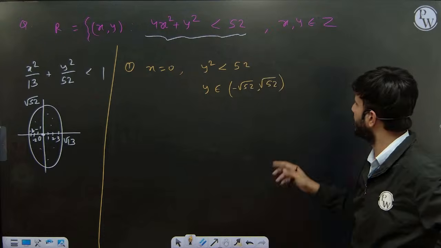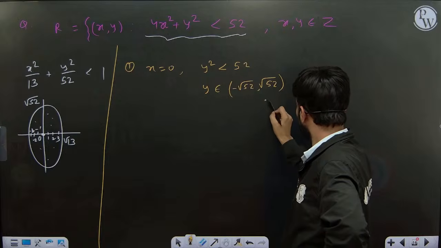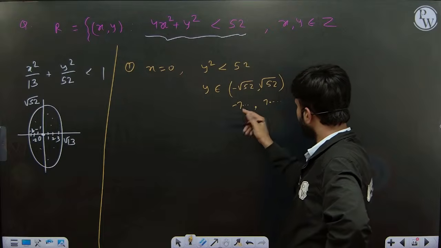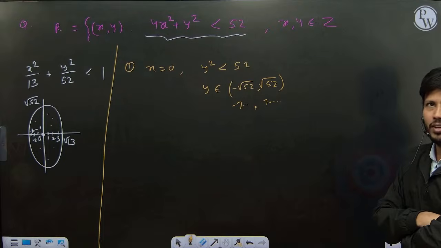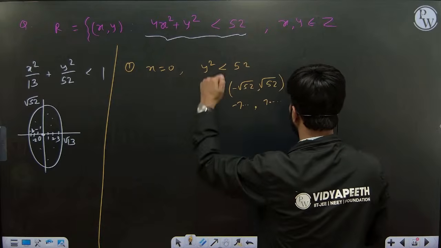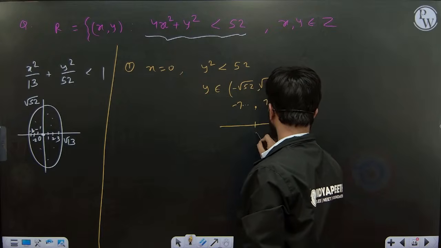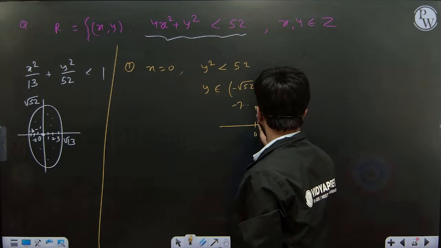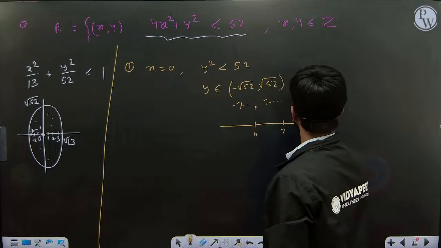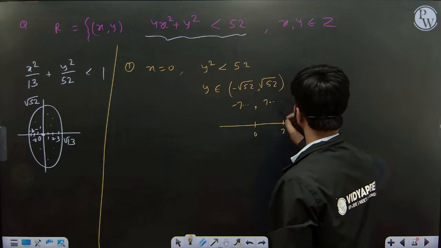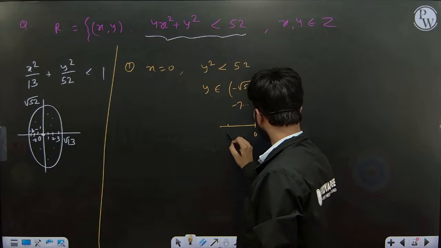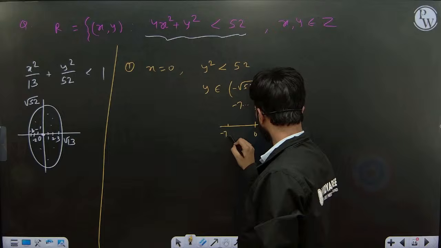So how many solutions will we get? This is 7 point something, no? 7 point something, minus 7 point something. So between this, how many integral values will we get? 0 to 7. If you check this, it is 0, 7. We will not count all values. Minus 7 to 7, we'll just count values. So minus 7 point something, root 52 is there.